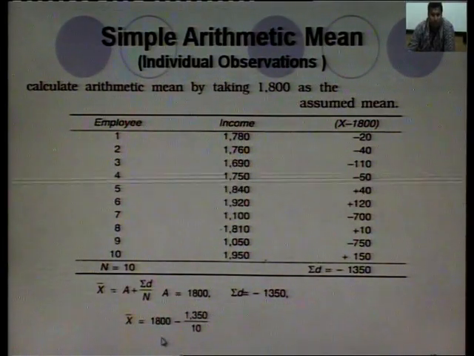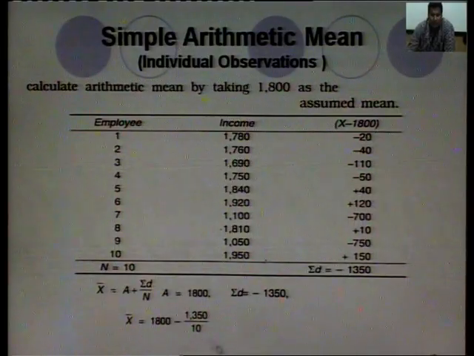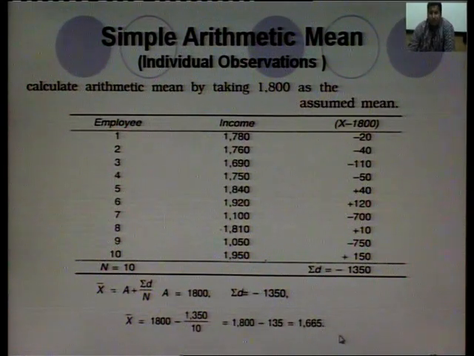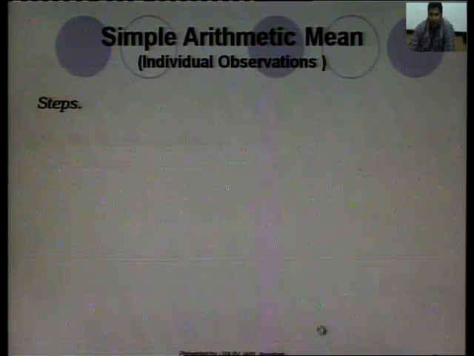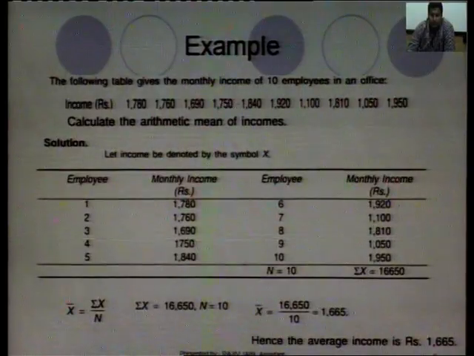Simply put the values, 1800 minus 1350 with 10, the 10 and 10 will cancel out, we will get 135, and 1800 minus 135 will be 1665. You see, the result is the same, 1665, as in the previous example also.